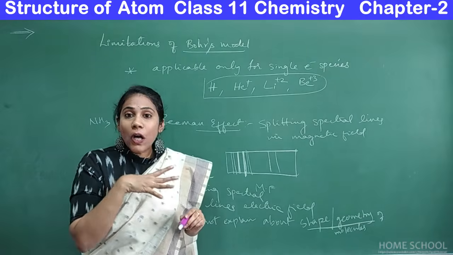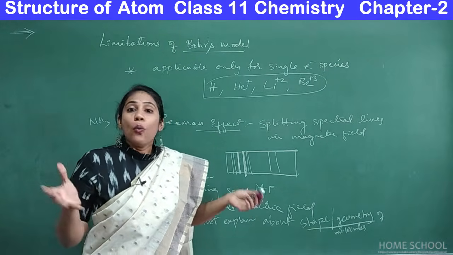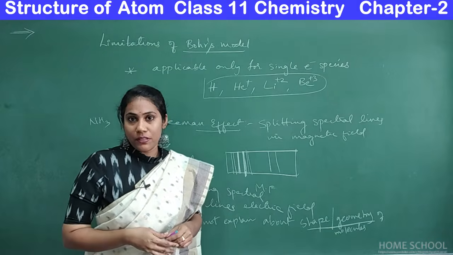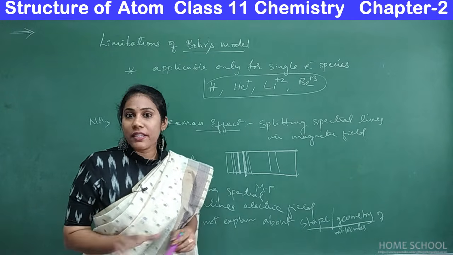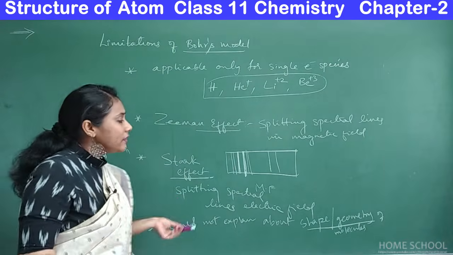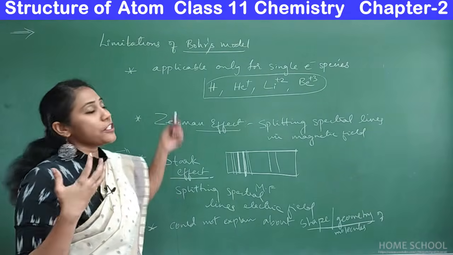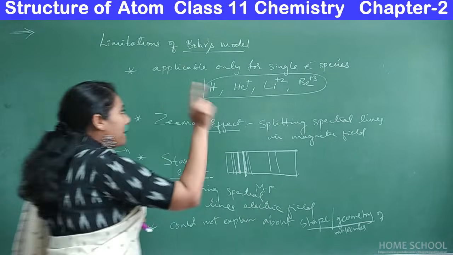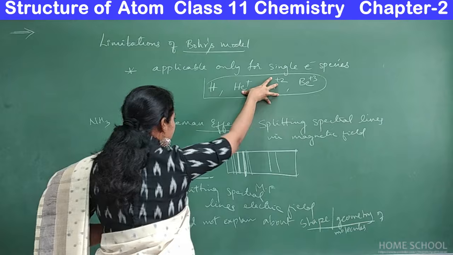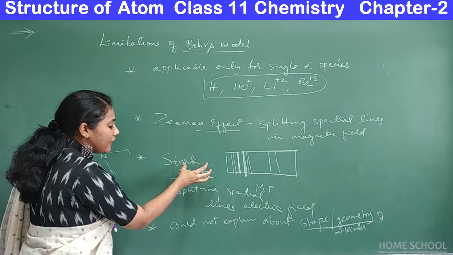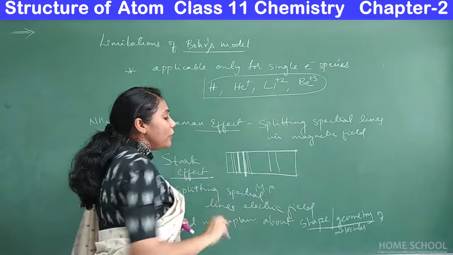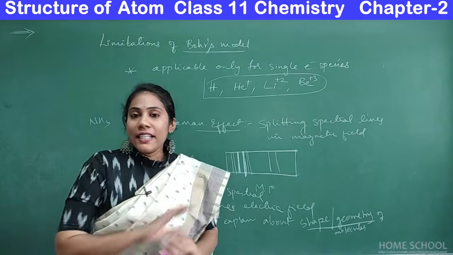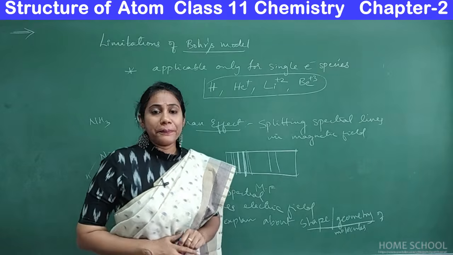Okay, and he did not give any explanation about why there occurs chemical reactions between the two atoms, or between the two molecules, right? So these were the limitations, major limitations of Bohr's model of an atom. So try to remember, applicable only for one electron species, Zeeman effect, Stark effect, and could not explain about shape or geometry of a molecules. Okay, so that is all about Bohr's model of an atom.